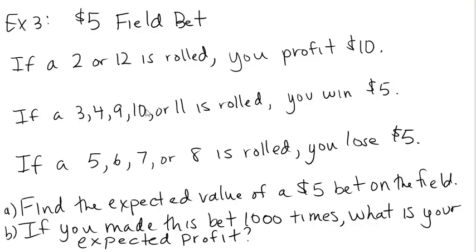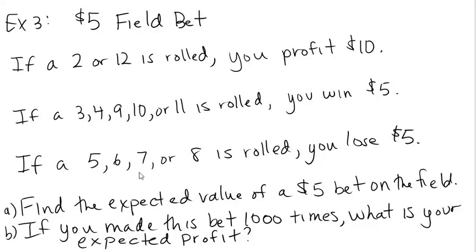If a 3, 4, 9, 10, or 11 is rolled, you win $5. So you win the amount that you bet. You essentially double your money. So your profit is $5. The quote-unquote ways that you can lose is if a 5, 6, 7, or 8 is rolled.